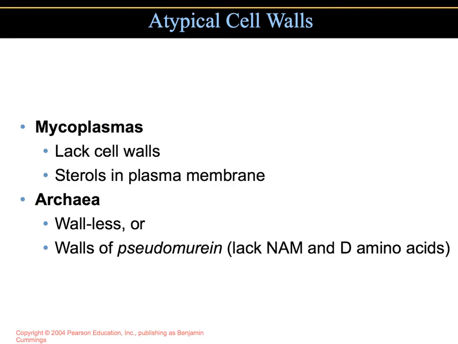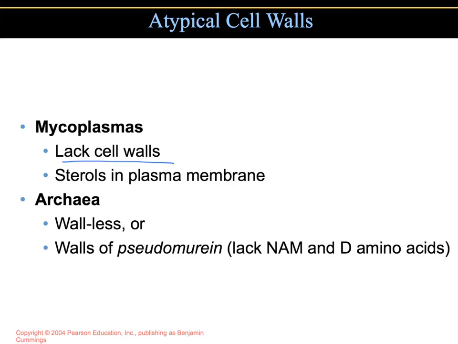Mycoplasmas lack cell walls. So those organisms that are of the genus Mycoplasma will not have a cell wall. By the way, mycoplasmas are some of the smallest known bacteria that can grow and reproduce outside of a living host cell. Because they're so small and have no cell wall, they pass through most bacterial filters, and they actually have been mistaken for viruses initially.